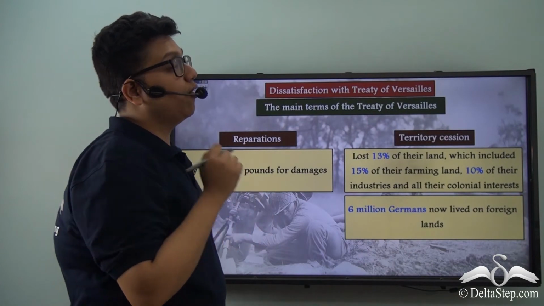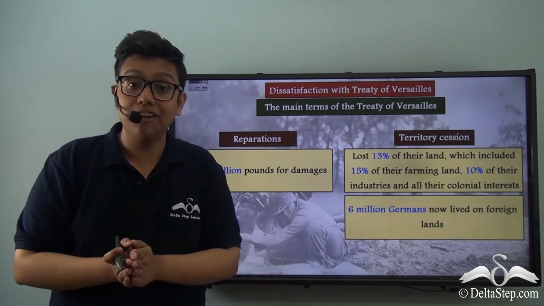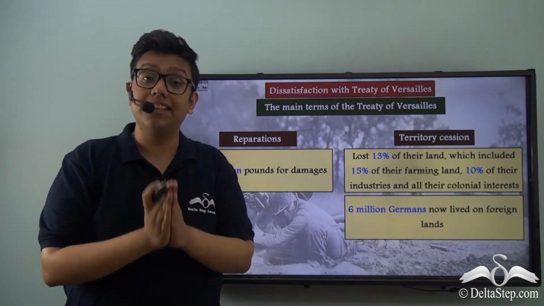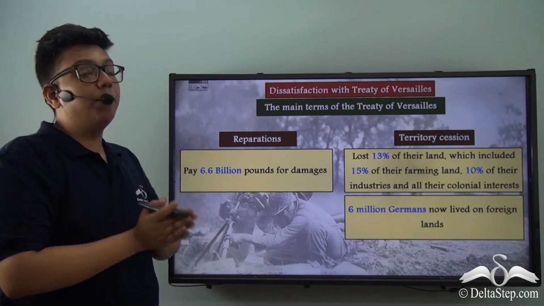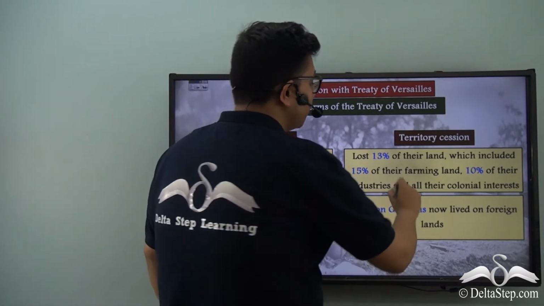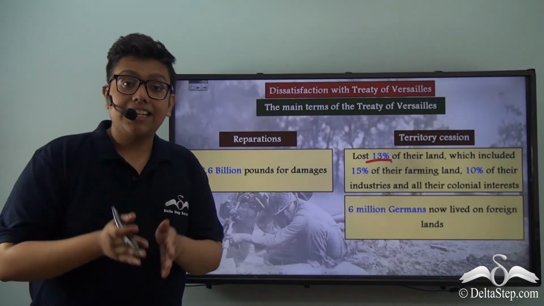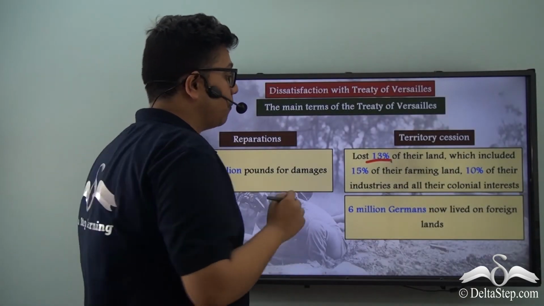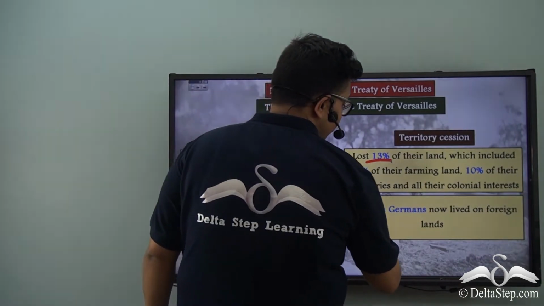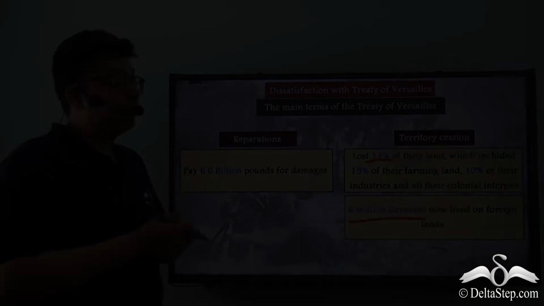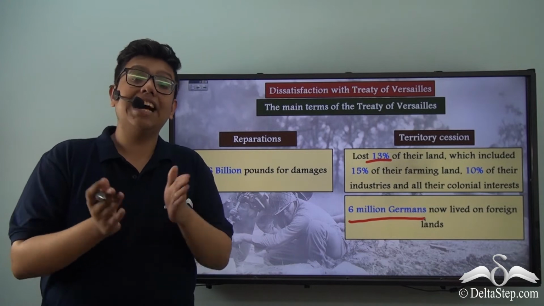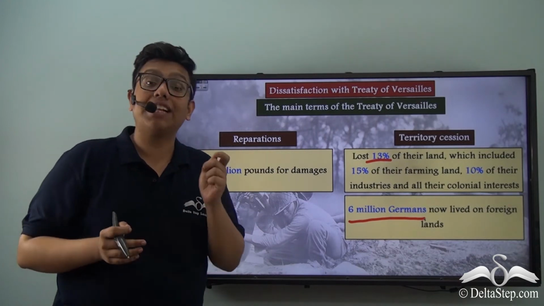Finally, Germany also had to cede, or part away with, a lot of its precious territories. In total, Germany lost about 13% of its European land holdings, along with which it had to part away with about 6 million Germans who once lived in Germany, but with this loss of territory, they now had to go and live in foreign lands.